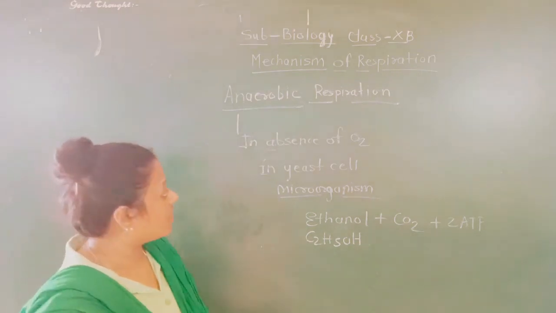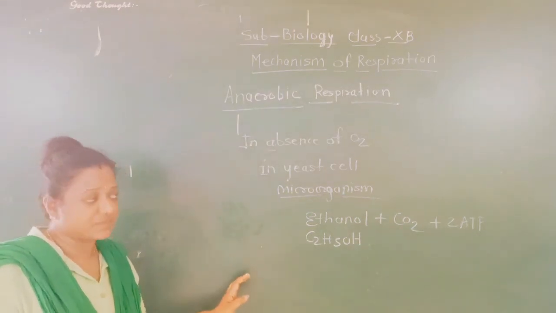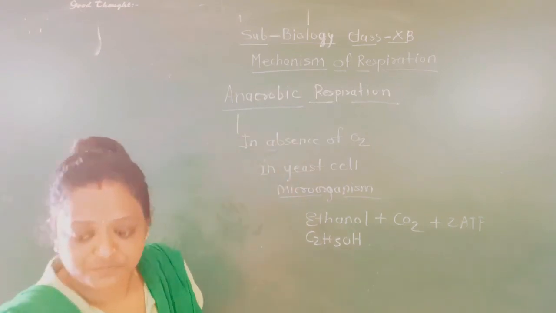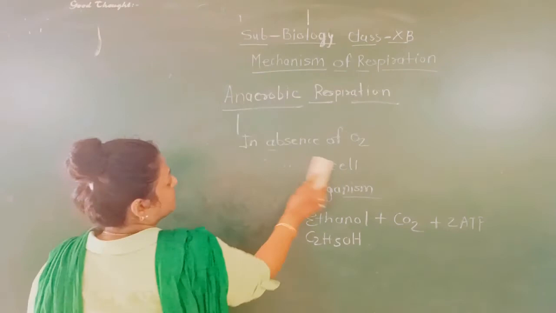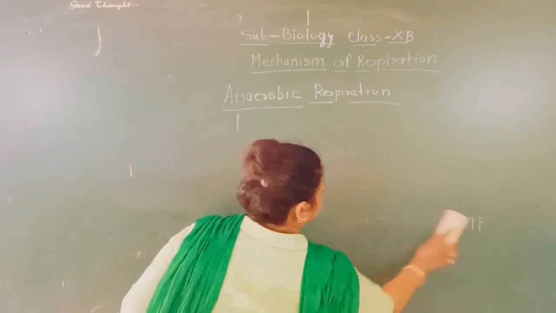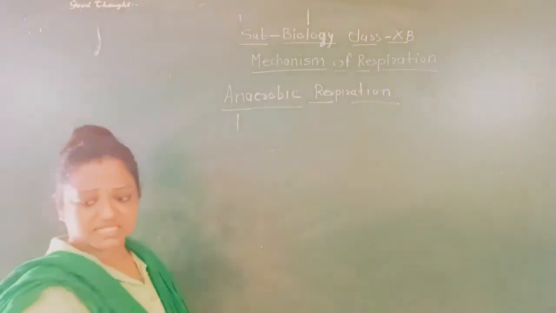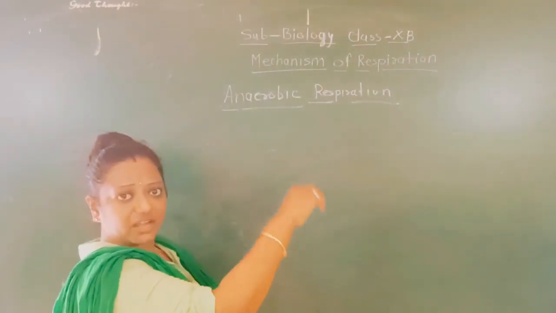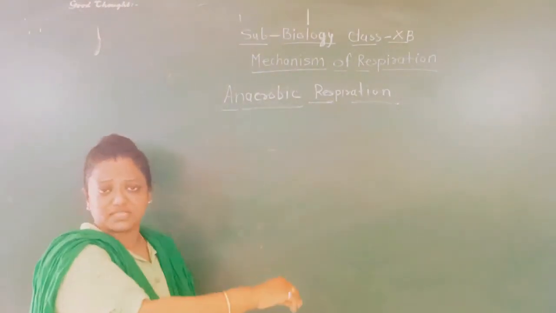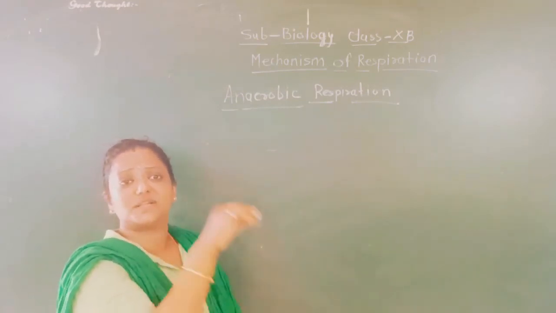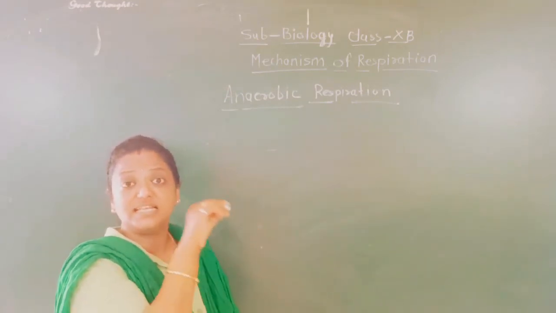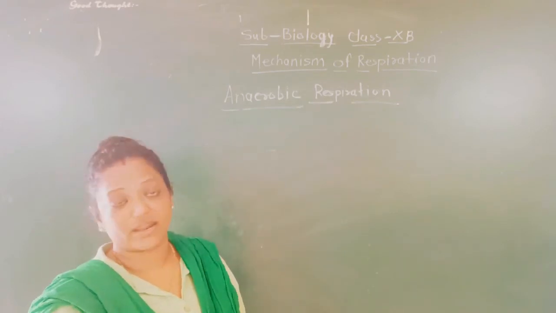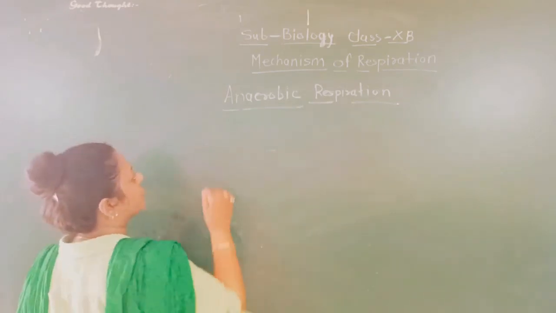Understood? So this is the anaerobic type of respiration, that is, in the absence of oxygen. Now there is another type also, in lack of oxygen. In lack of oxygen means what, students, and where is it found? That process, the anaerobic type of respiration in the absence of oxygen, takes place in the cytoplasm of a cell. It is not taking place in the mitochondria. Please keep in mind, this is a very important point.